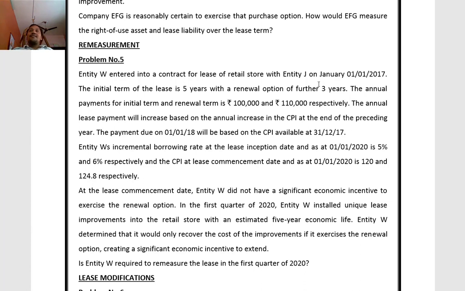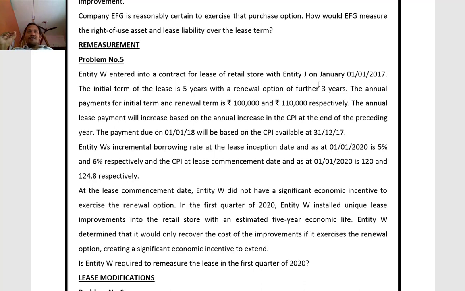Then it has to be compared with the balance of liability, and the additional liability you have to create. In the same way, for the ROU asset, whatever it is due to remeasurement, we will compare with the balance of ROU, and any additional portion required, definitely that will be created. This is the exercise we are supposed to do.